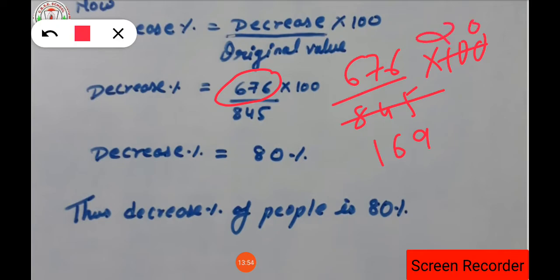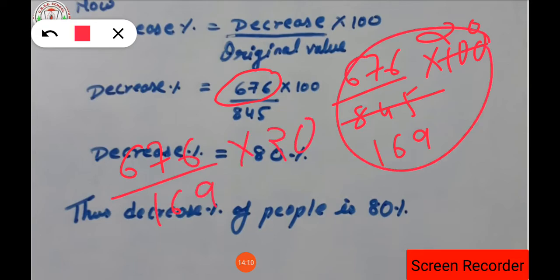So what is the new number we have here? 676 upon 169 into 20. After cancellation we got this. Now 676 and 169 do not go in the table of 3. Remember, they do not go in the table of 3.